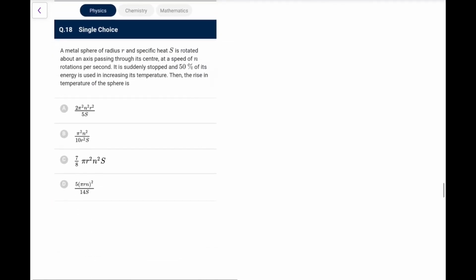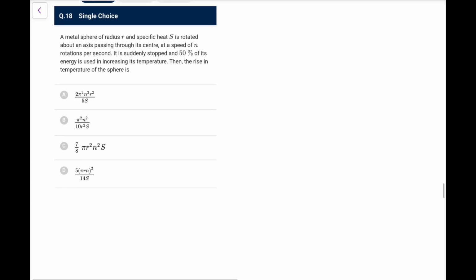Now coming to 18th one, a metal sphere of radius r and specific heat S is rotated about an axis passing through its center at a speed of n rotations per second. Suddenly stopped, 50% of the energy is utilized in increasing the temperature, then the rise in temperature. So first of all, what was the energy? Half I omega square. Metal sphere means I should write it as a solid sphere, so 2 by 5 mr square into omega square. Omega is what? N rotations per second, that is a frequency. Omega is 2 pi f, that is 2 pi n whole square, and half of that, because 50% is utilized, that is equal to ms delta t.